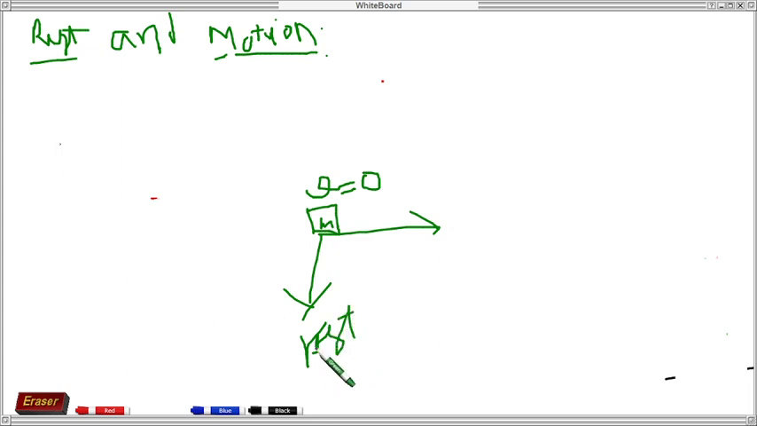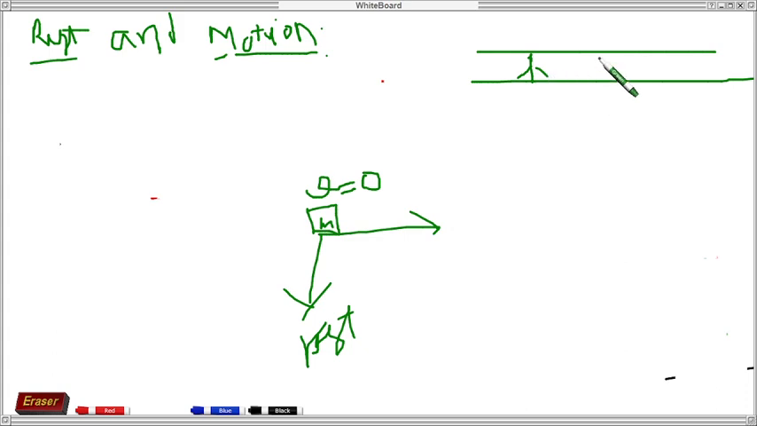But where is the problem? Suppose a train is moving, there is one person and a second person, and you are looking at this train from here. Suppose this train is moving with a velocity of v.